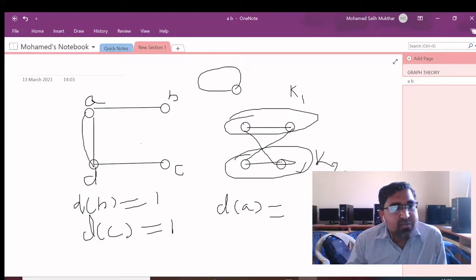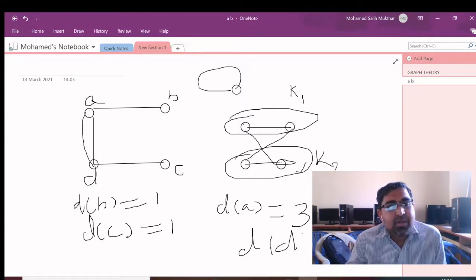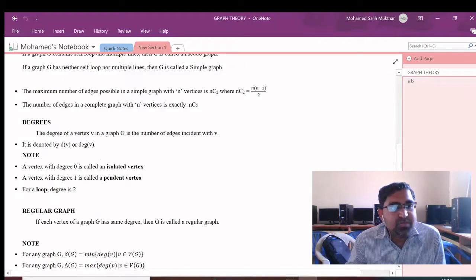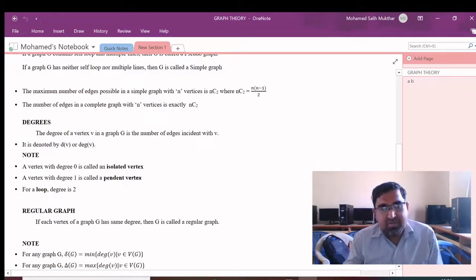There are 3 edges, so the degree of vertex A is 3. Similarly, the degree of vertex D is also 3, since there are 3 edges incident with it. In that way we can find the degrees of any vertices.